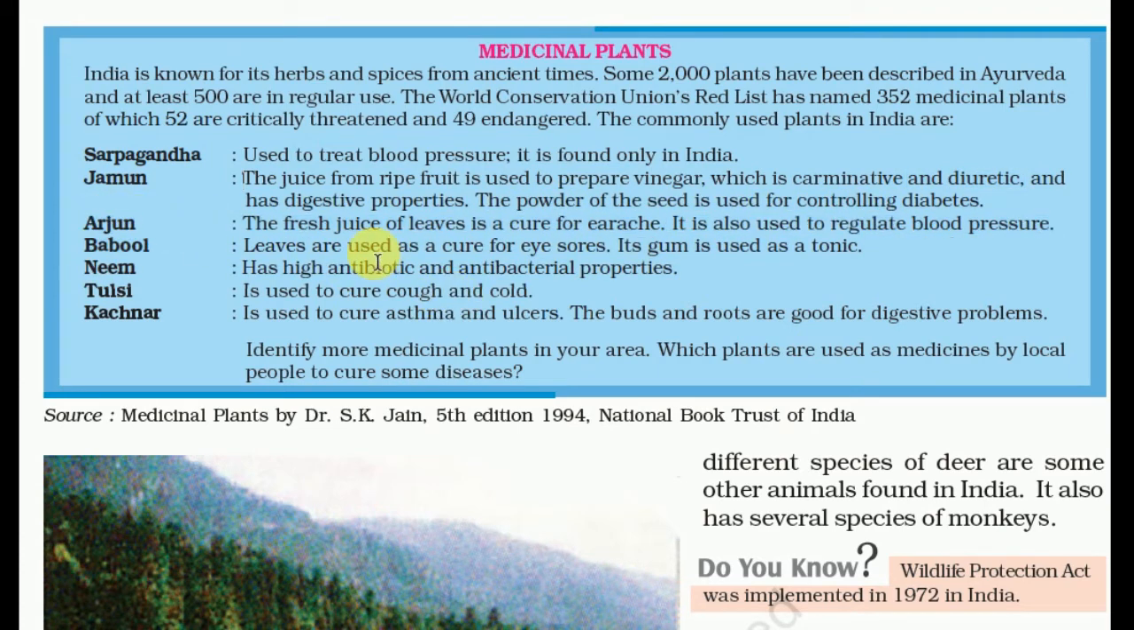Arjun is also very important. It is a cure for earache, and it is also used to regulate blood pressure. It is very good for blood pressure. Babul leaves cure eye sores. It is also used as a tonic. Neem has antibiotic properties. Tulsi is also very good to cure cough and cold and for increasing our immunity. Kachnar is used to cure asthma and ulcer. The barks are good for digestive problems.